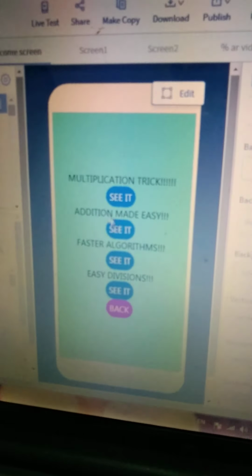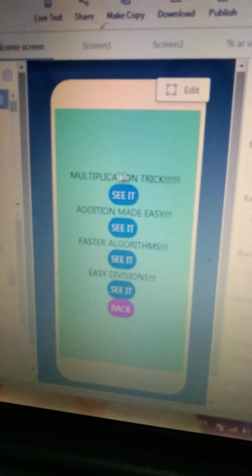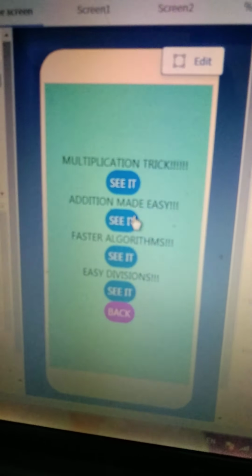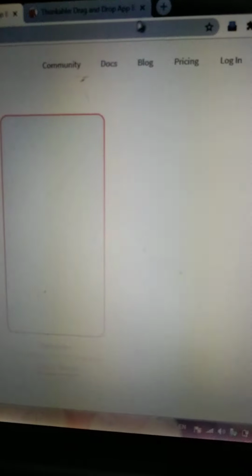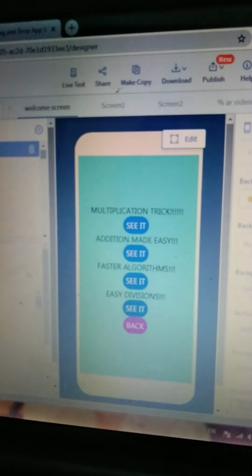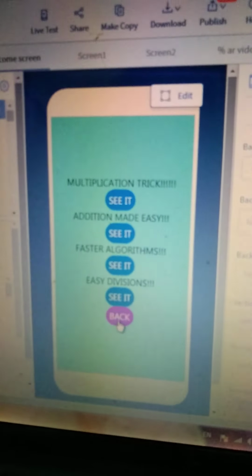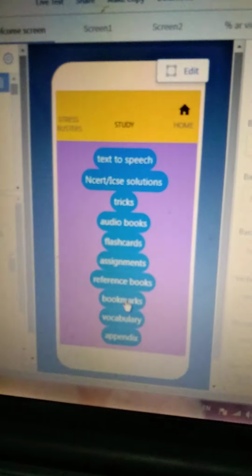Next is tricks. A student should also know the tricks to solve problems so that it will help to increase their capability and the speed of doing it. So let's see one multiplication trick. A tab will open like this. So I'll close this tab now. We'll go back to our Thunkable. We are back. Now we'll go back.